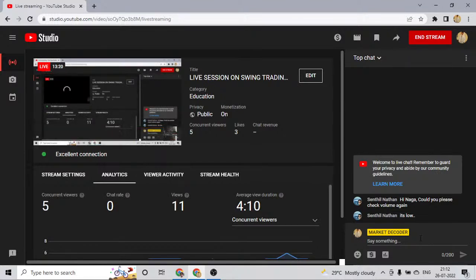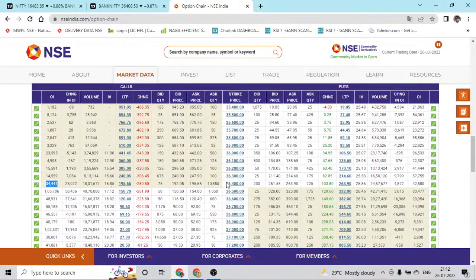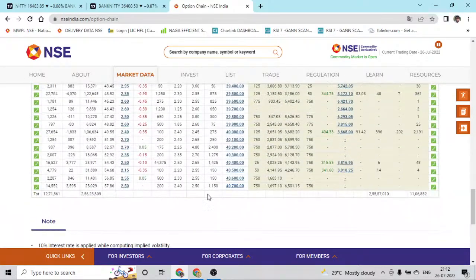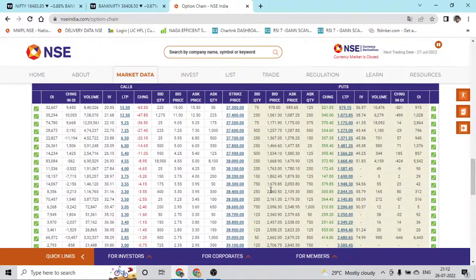Which volume? So which volume? The volume is here, right? So definitely this is higher than this, so definitely the market will be in bearish mode. If the volume is higher on the put side, then we can expect a good bounce, but here as of now, we have resistance on the call side in the total volume, so the market can come down.